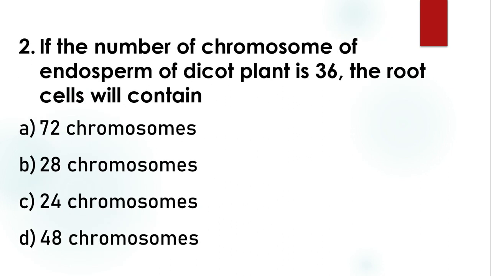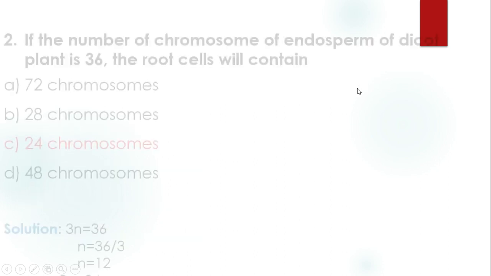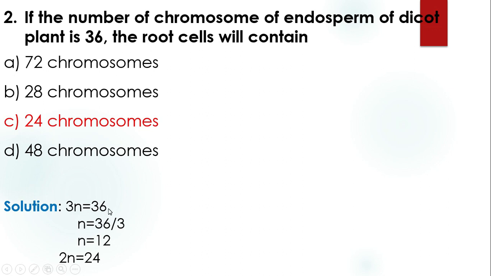The next question is, if the number of chromosomes of the endosperm of a dicot plant is 36, the root cells will contain how many chromosomes? Here the endosperm of the dicot plant has 36. The ploidy of endosperm is 3n, so 3n equal to 36. Then n equals 36 by 3, that is 12. n equal to 12.